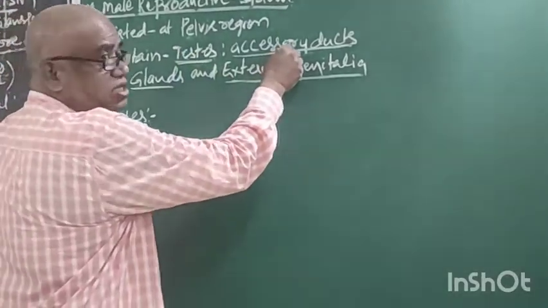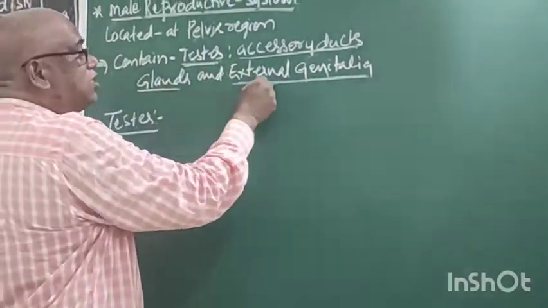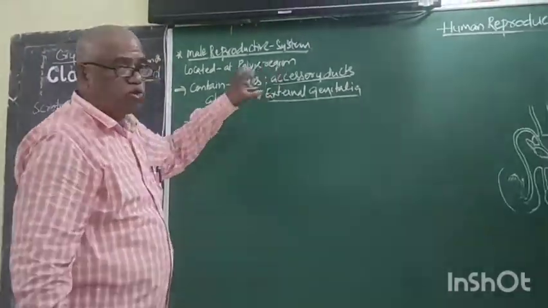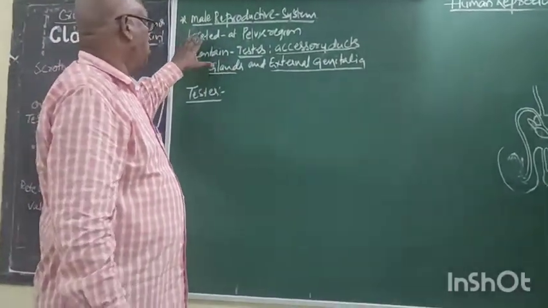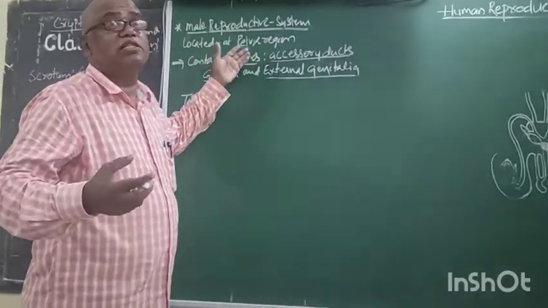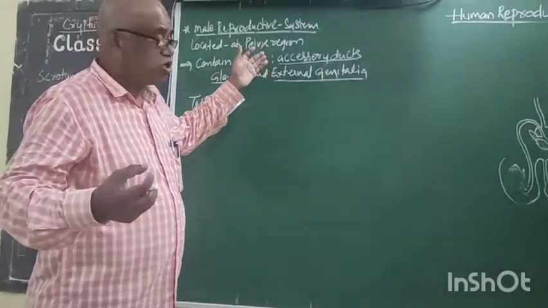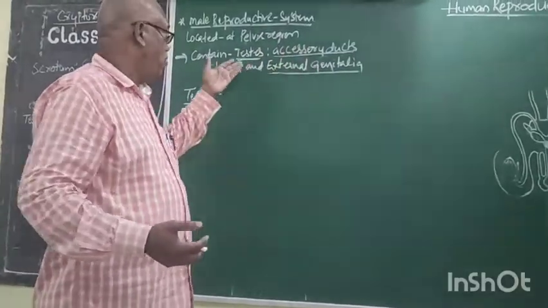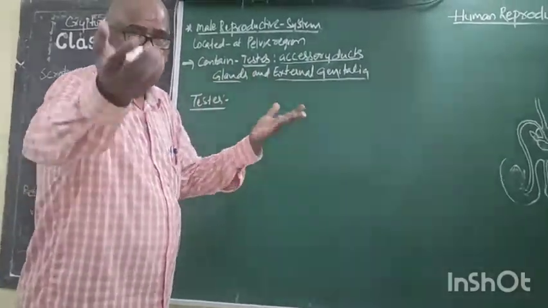Testis, accessory ducts, glands, external genitalia. These four together form the male reproductive system. Now in detail: what is the internal structure of the testis? How do they form the sperm? What are accessory ducts? What are the glands? What is external genitalia? Right, one by one.